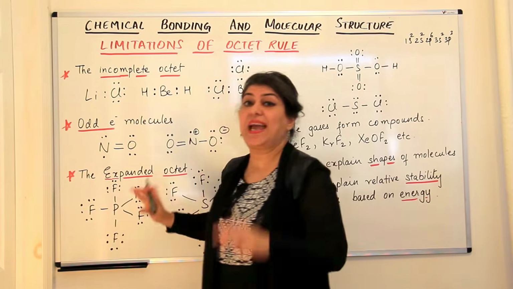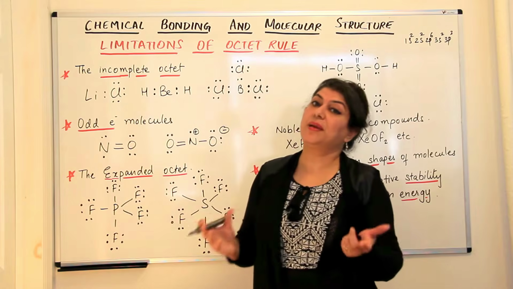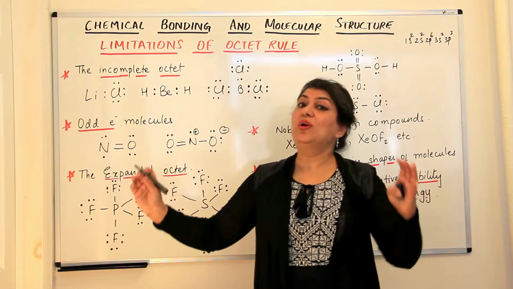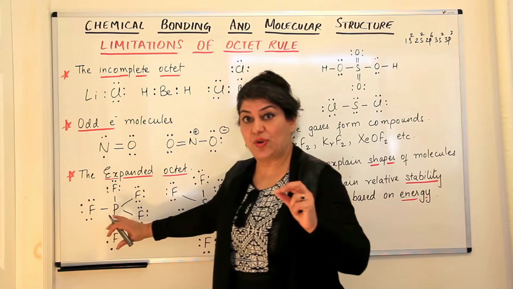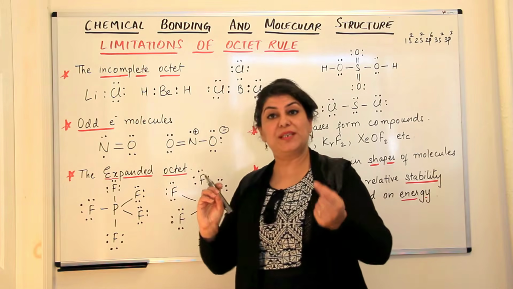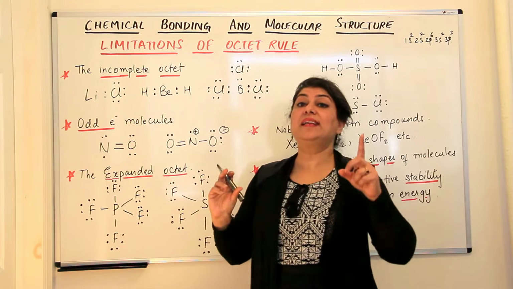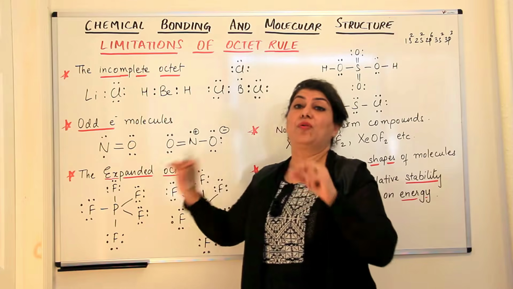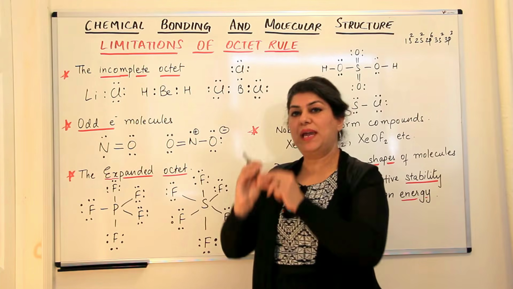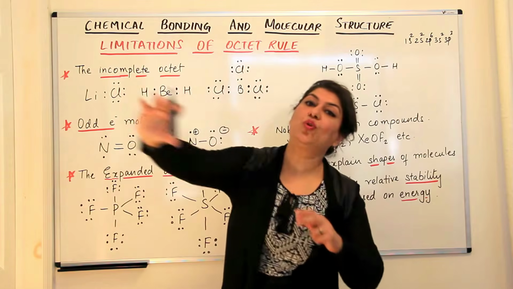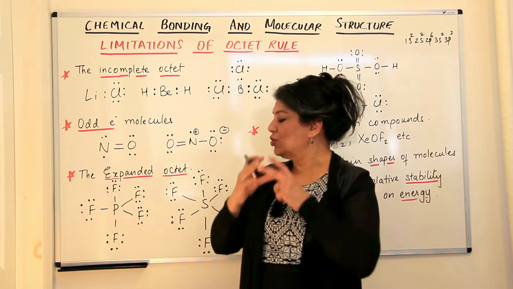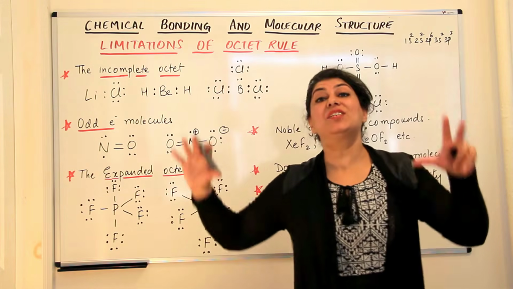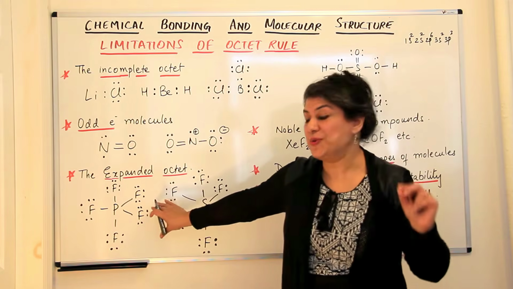And some of the electrons can go into the d orbitals and then participate in bonding. So such compounds do show an expanded octet. Although after 8 electrons, that is the 6 electrons in the p orbitals and 2 electrons in the s orbitals, the 9th electron should go to the next shell. But since there is an availability of orbitals in the same shell, such atoms may push electrons into those orbitals and those electrons may participate in bonding, leading to an expanded octet. So such molecules are said to have the expanded octet and they do not follow the octet rule.